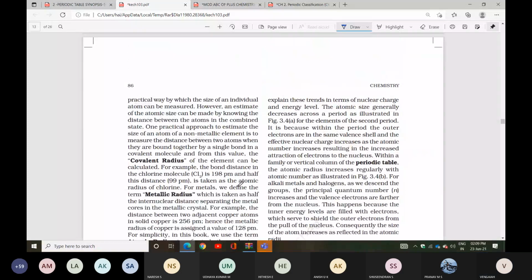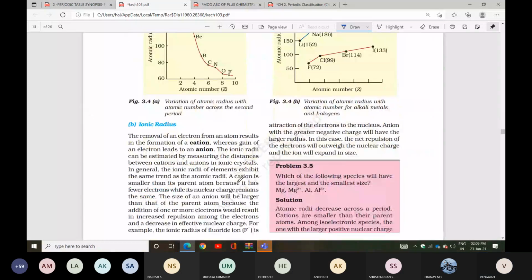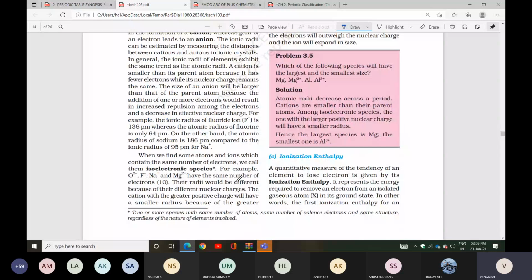Next question. Which of the following species will have the largest and smallest size? Atomic radii decrease across the period. Cations are smaller than their parent atoms. Among isoelectronic species, the one with the larger positive nuclear charge will have the smaller radius. Hence, the largest species is Mg and the smallest one is Al3+.